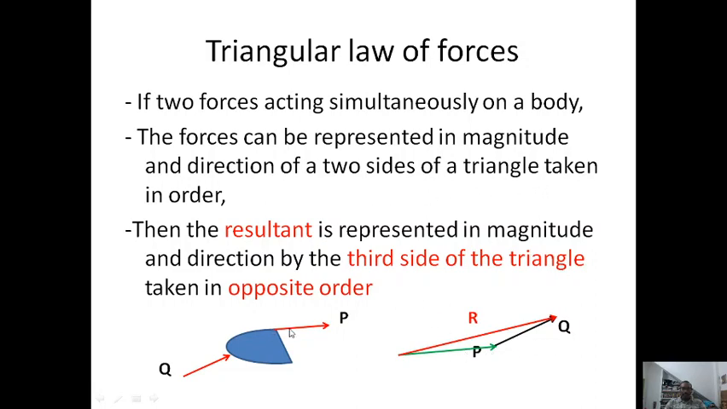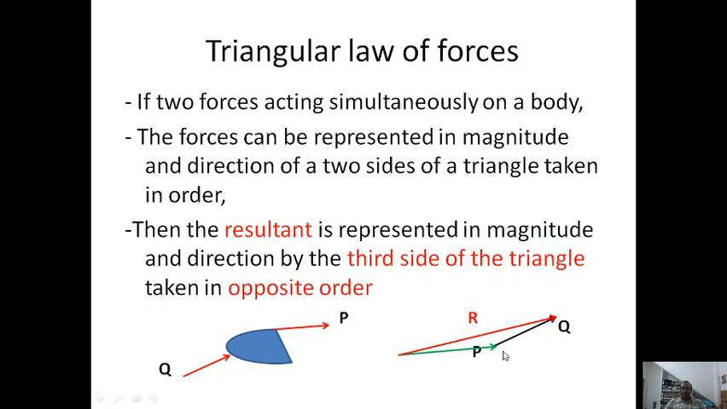Now I add these two forces P and Q by making them the sides of a triangle such that there is a continuity in the arrangement. P is continuously towards the Q, right? Both the arrows are in one direction only, not in opposite directions. Then the resultant is represented in magnitude and direction by the third side of the triangle taken in opposite order.